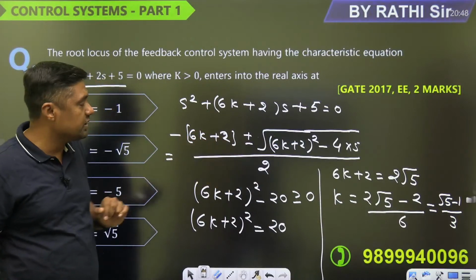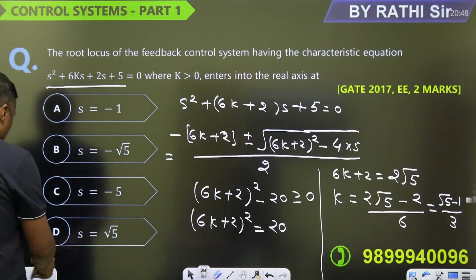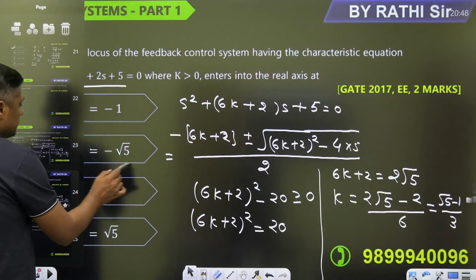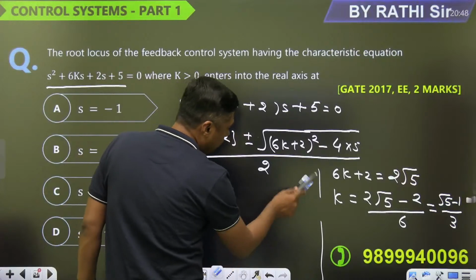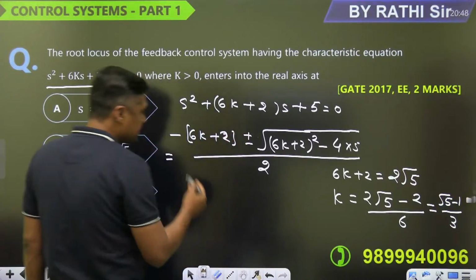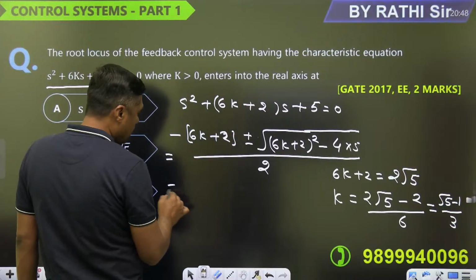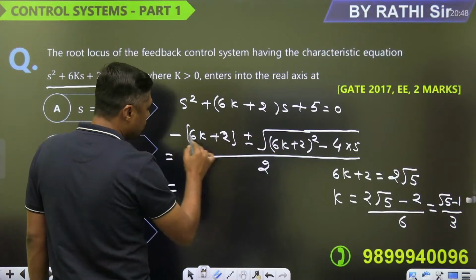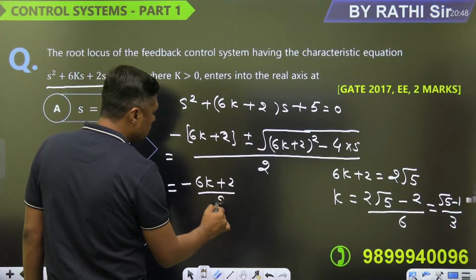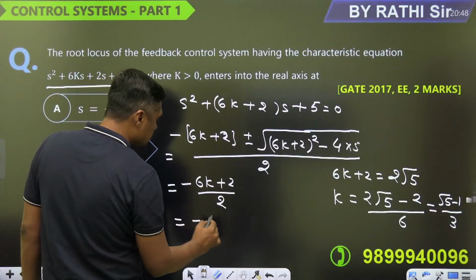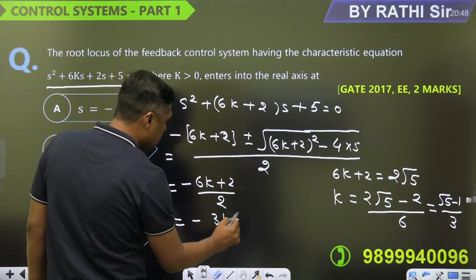So what are the roots? Directly you can find from the root locus. No need to do the differentiation and so on. Simply put this value, this term will become 0.